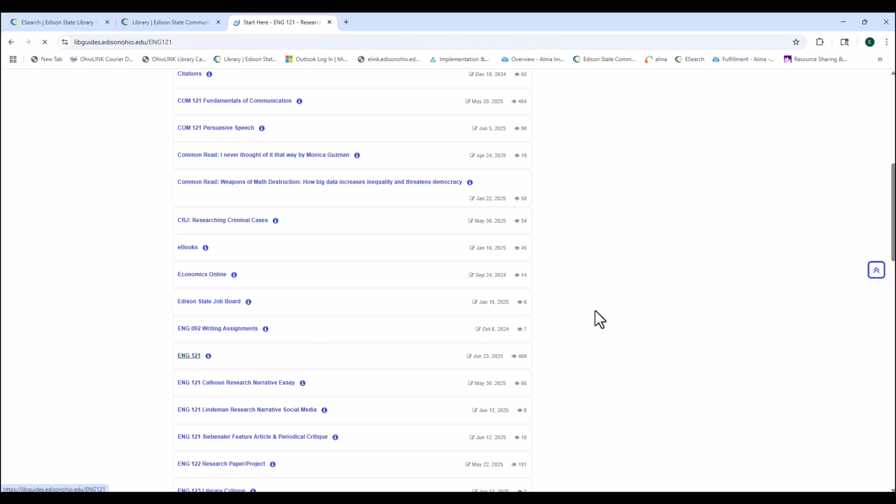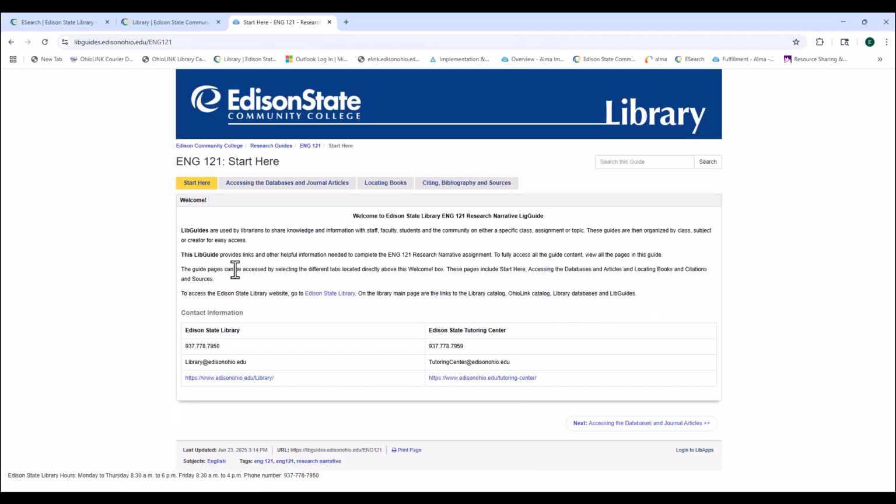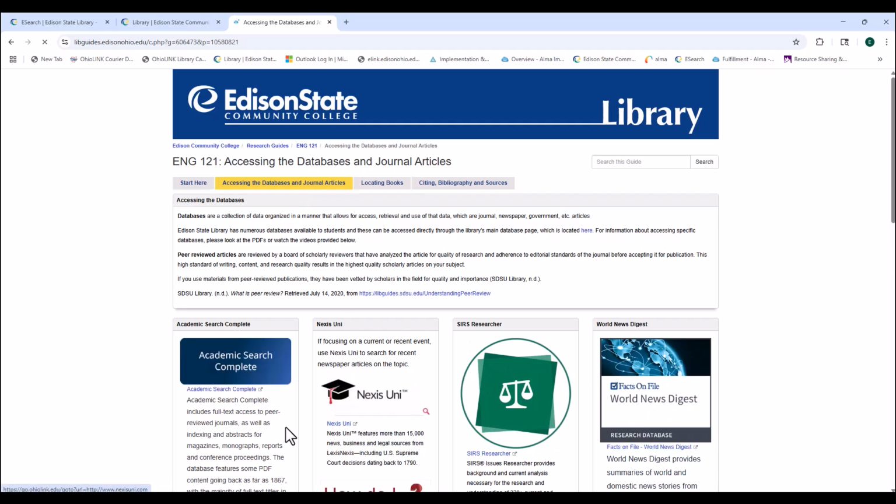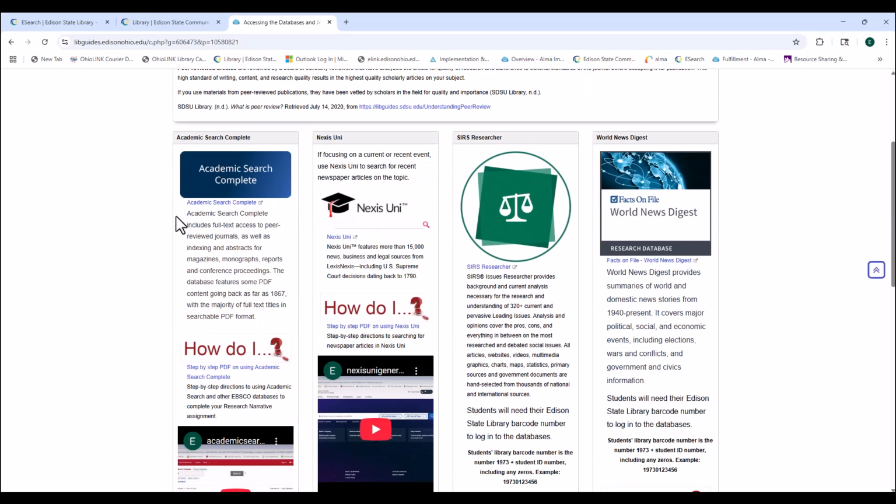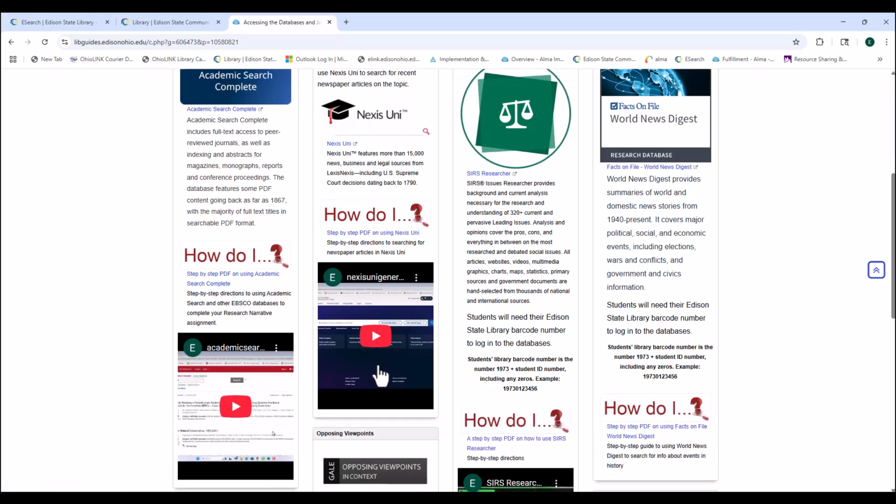In this class, we have an English class. We have an English 121, and on the main page of the start here, you have our contact information and the Tutoring Center contact information. Tutoring Center offers paper reviews, help with citations, in addition to math, science, biology, those kind of things. You can go to specific databases if you wanted. For example, if you notice I selected the academic search, if you just wanted to search right in the academic search, you could select this. Here are PDFs of how to do that, and we have videos also.